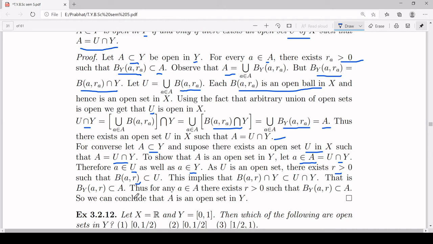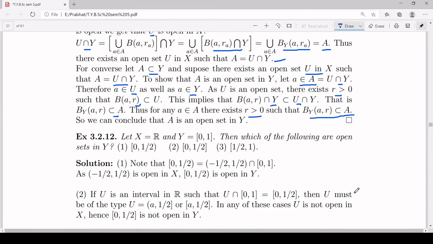What does it imply? You intersect both sides by Y. So you will have B(a, r) intersection Y is a subset of U intersection Y. But B(a, r) intersection Y is the same as the open ball centered at a of radius r inside your metric subspace Y. That means you have B_Y(a, r) is a subset of A. Therefore, for every a, there exists a positive real number r such that the open ball centered at a of radius r inside Y is a subset of A. And that proves that your A is an open set in Y.